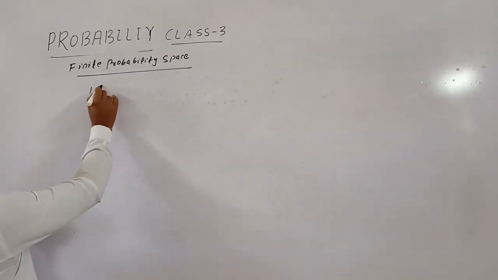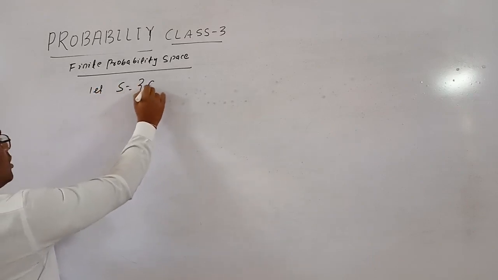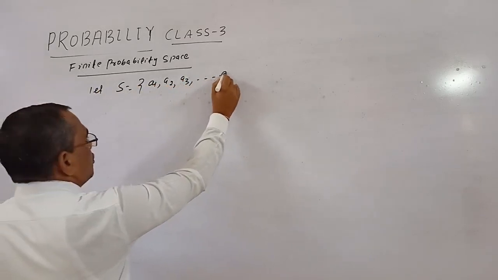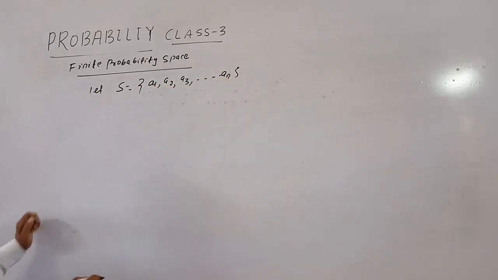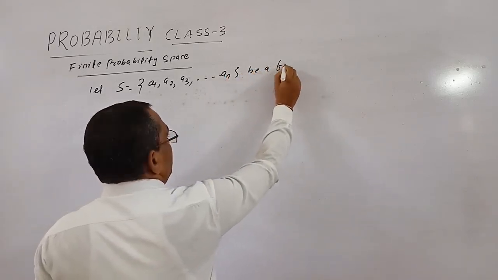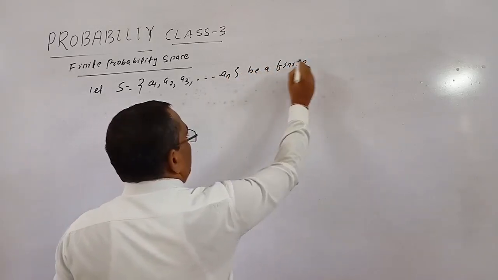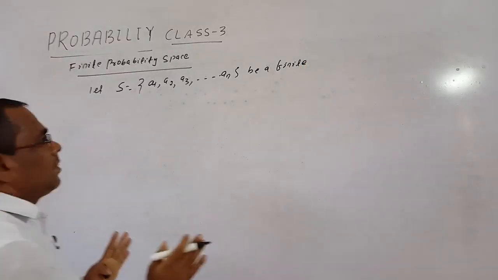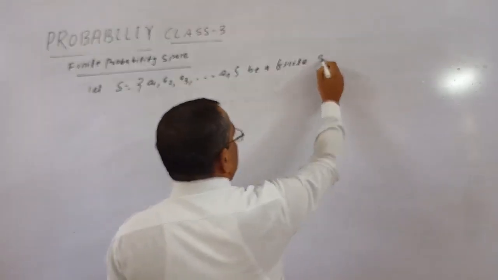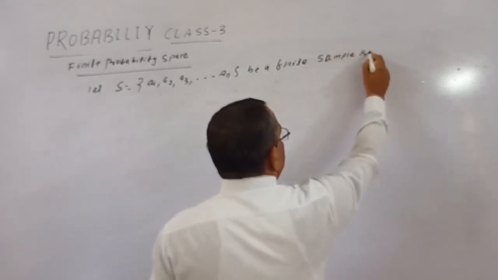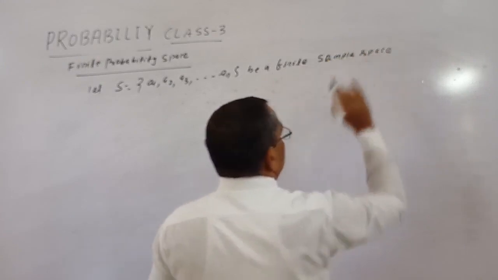Let S equal to A1, A2, A3 dot AN be a sample space, be a finite sample space because it has a finite number of elements. Okay.